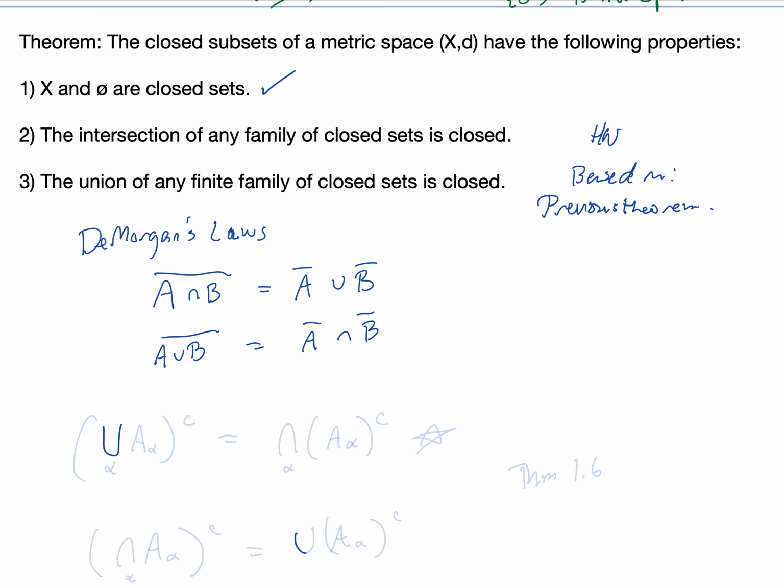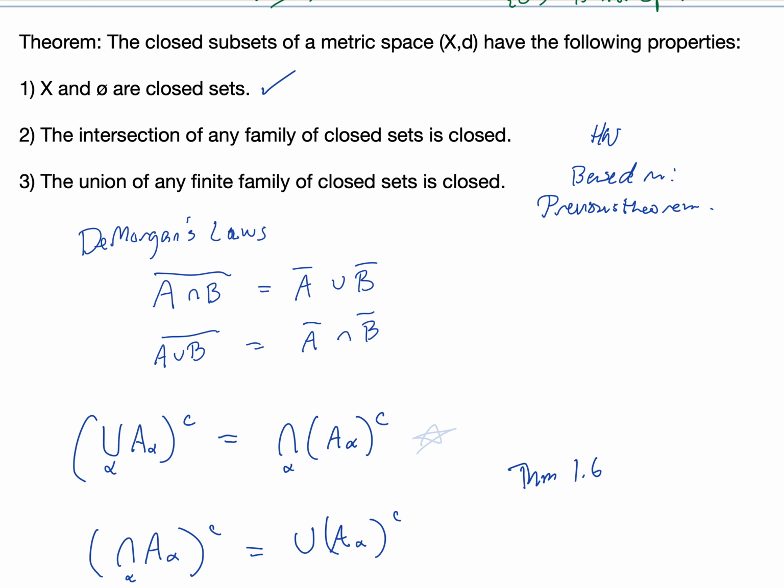In other words, the union over any index set alpha of A alphas complemented is going to be equal to the intersection over alpha of each A alpha complemented individually, and similarly, the intersection of the A alphas complemented is going to be equal to the union of each A alpha complemented individually. So this is theorem 1.6 in our book.